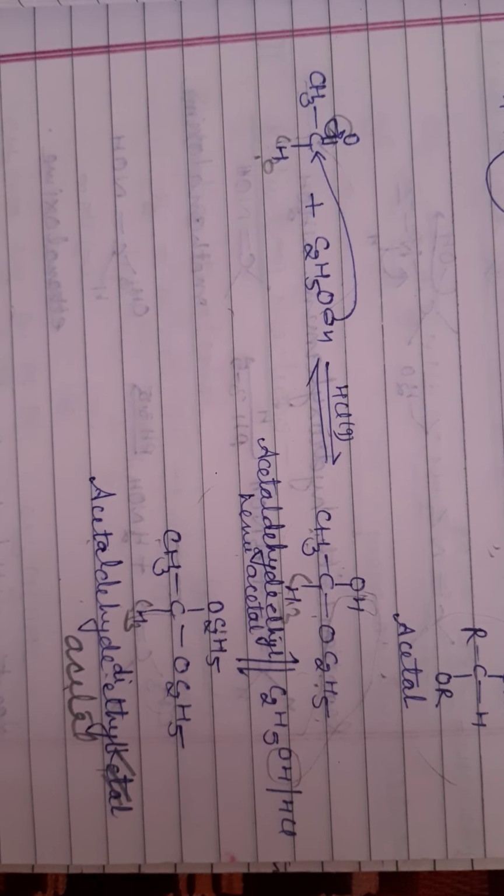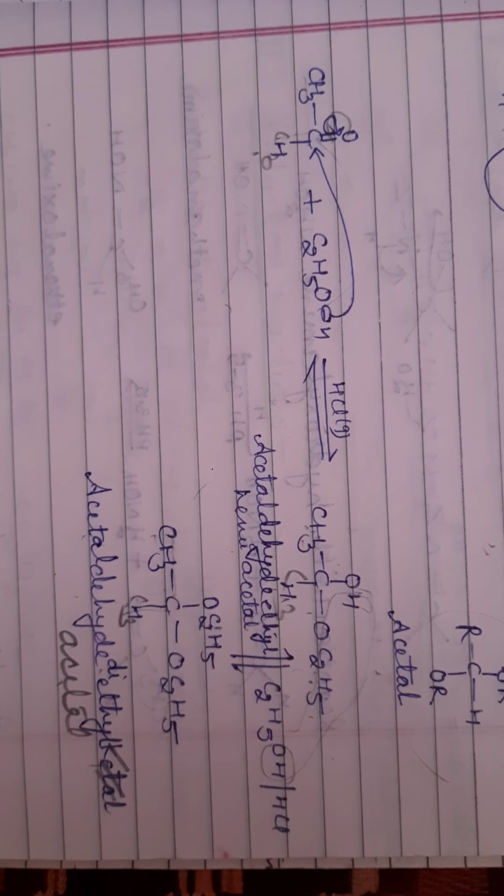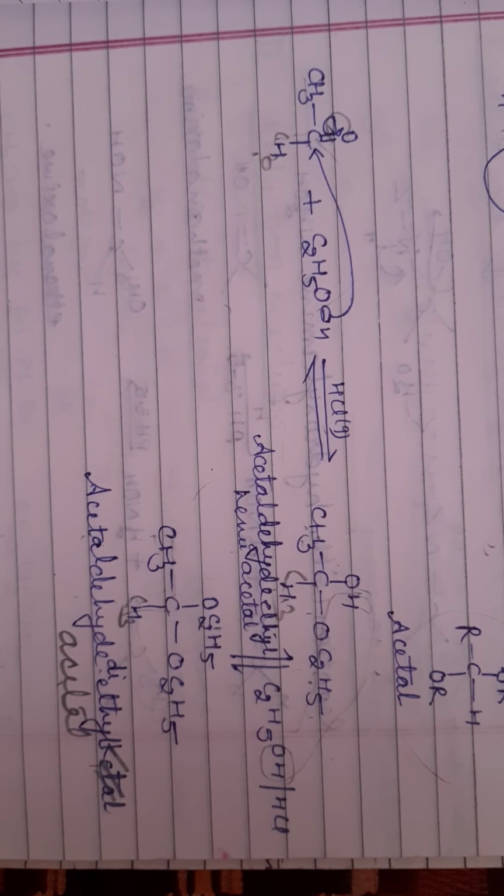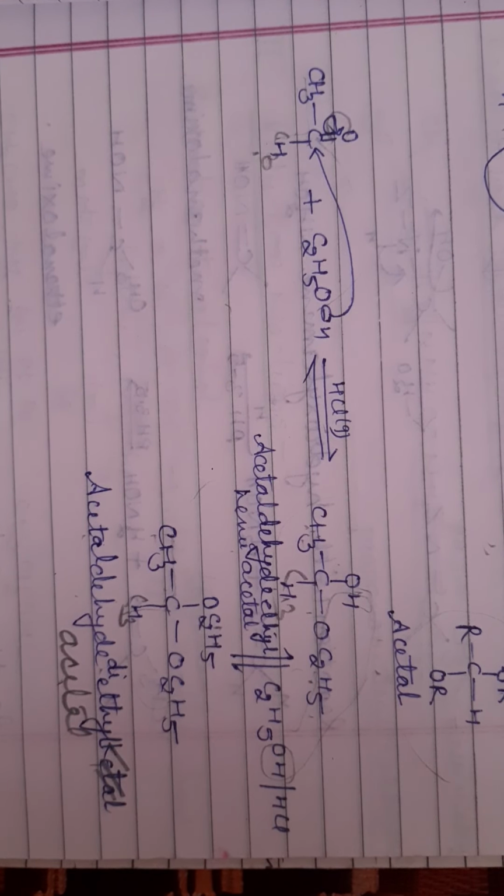This is your nucleophilic addition. It is very important. In nucleophilic addition, you take examples: addition of hydrogen cyanide, sodium bisulfite, addition of Grignard reagent, and addition of alcohol. In addition of alcohol, you get hemiacetal, acetal, hemiketal and ketal.